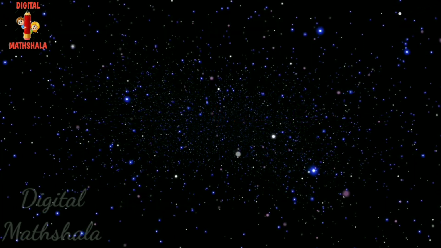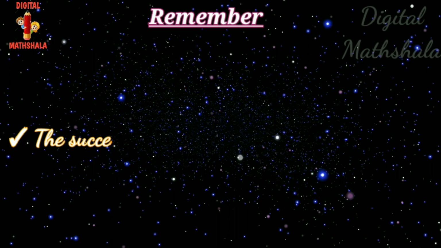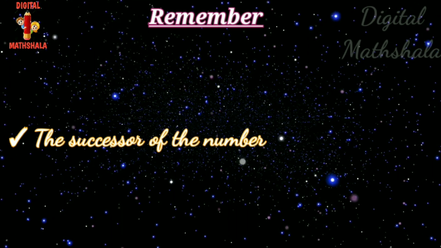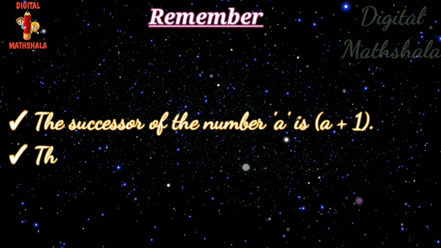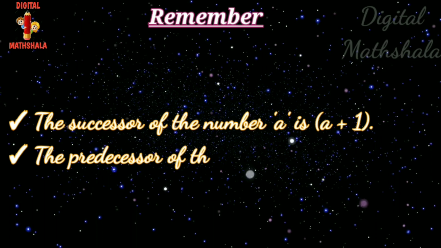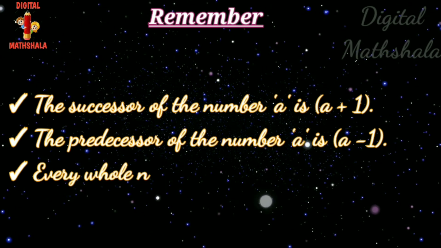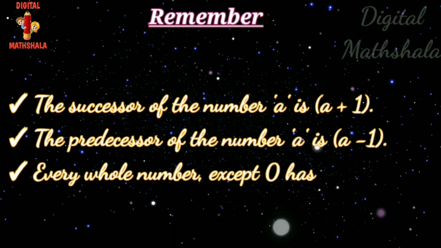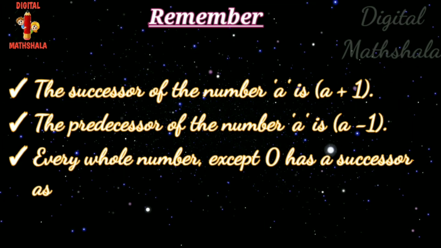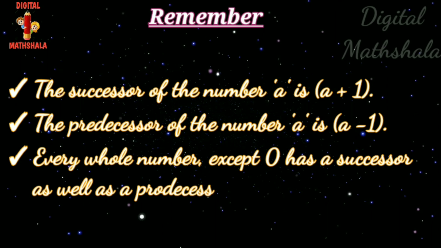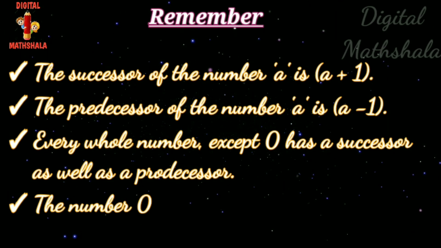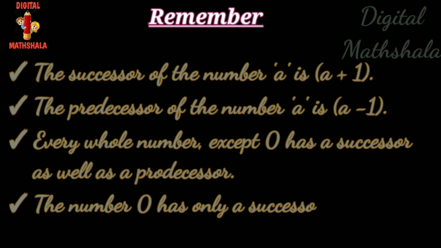Children, remember, the successor of the number A is A plus 1. The predecessor of the number A is A minus 1. Every whole number except 0 has a successor as well as a predecessor. The number 0 has only a successor.